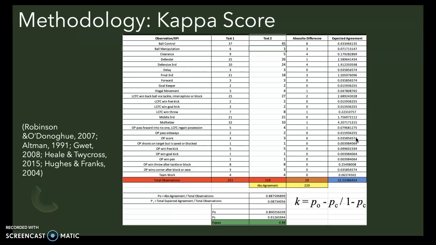As well as validity and reliability, objectivity was achieved by using a notational system in itself, Hughes and Franks 2004, as it had set listed parameters and KPIs that are clearly defined so that no subjective decisions are made, as the analyst knows exactly what to look for. When complete, I could continue on to LCFC's analysis with the overall aim of looking for defensive perturbations and the potential outcomes afterwards using the dynamical systems theory, identifying the weakest areas, creating an intervention to improve said aspect that I find as a problem.